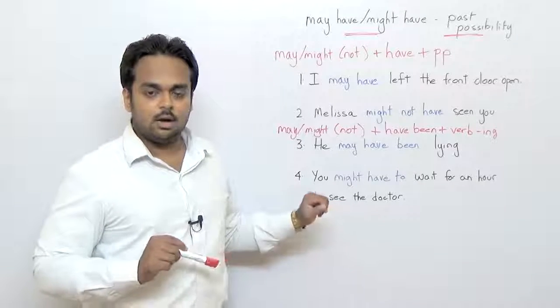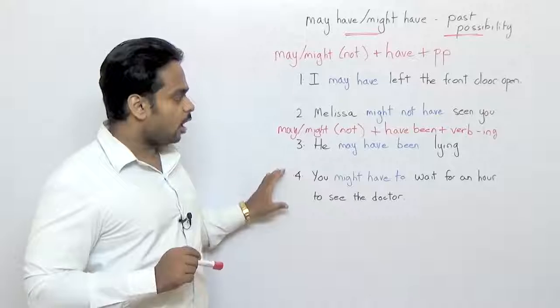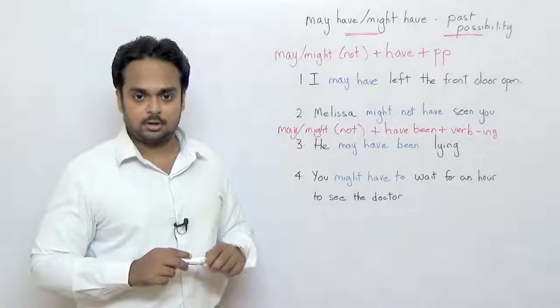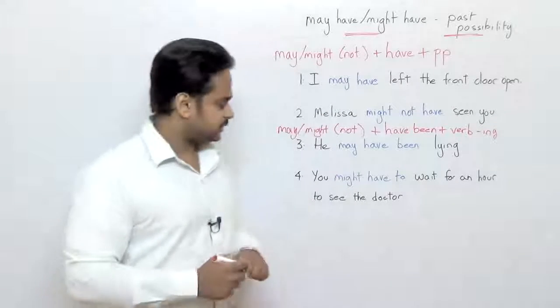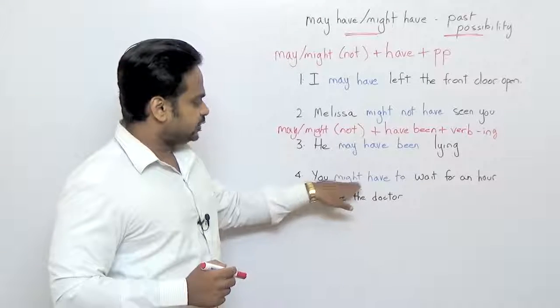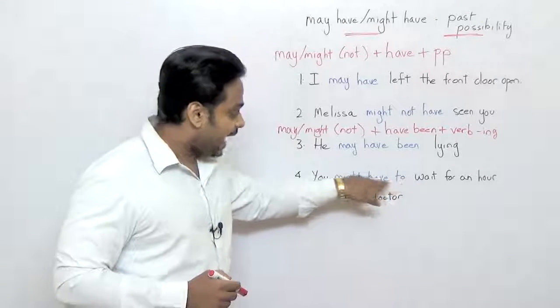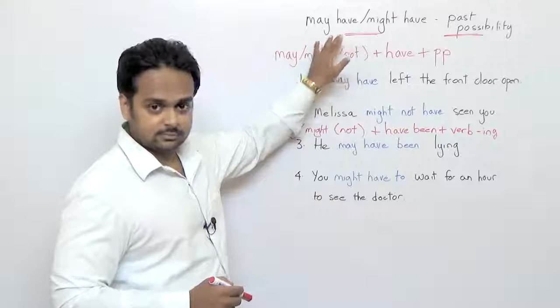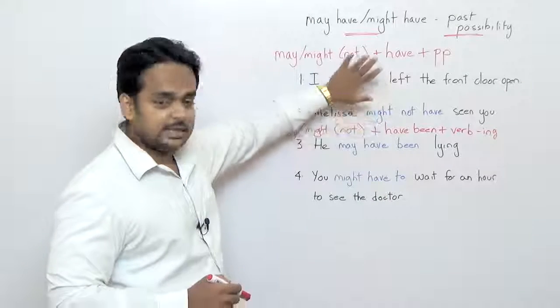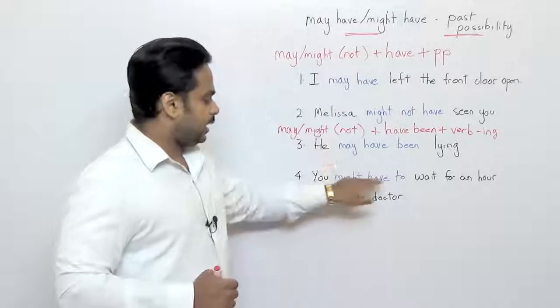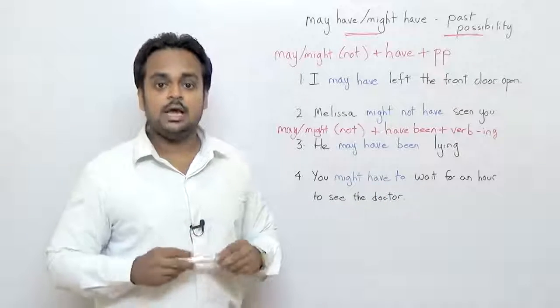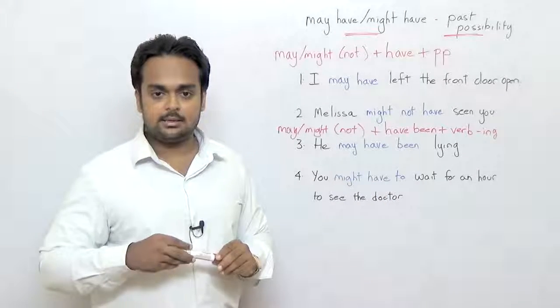Okay, now why is this not talking about past possibility? The reason is because this sentence uses might and then it uses have to and not have. This is completely different from these sentences. Okay? Now have to, remember, talks about necessity, something being necessary.